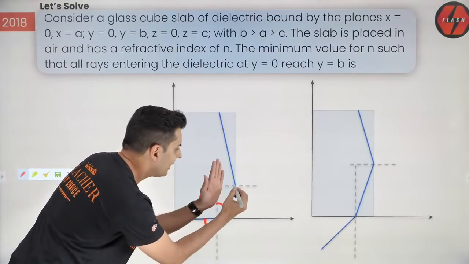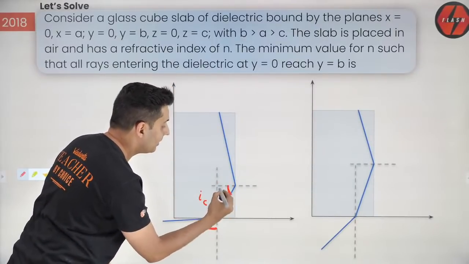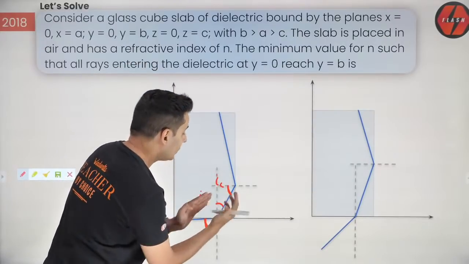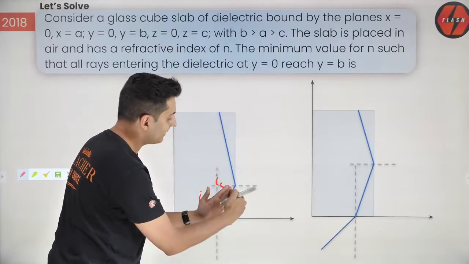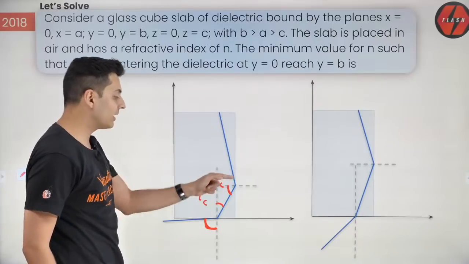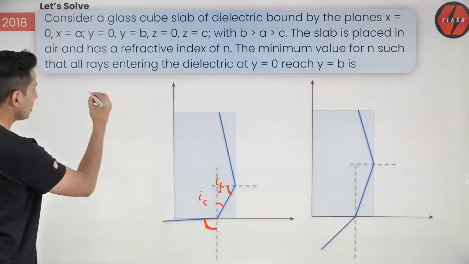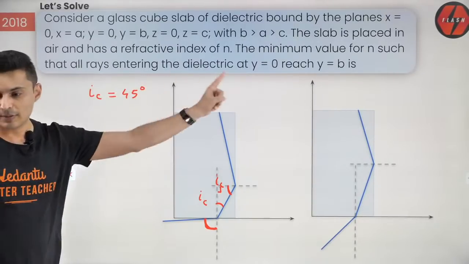And this ray should just get reflected inside. So this angle should also be the critical angle. Why? Because this is the most extreme case. If this ray also gets reflected inside, then this is almost close to the critical angle. So both of them are critical angles. Now think, this is 90 degrees. So what should be the critical angle? Shouldn't it be 45 degrees?